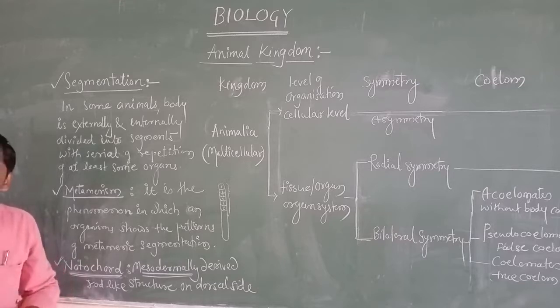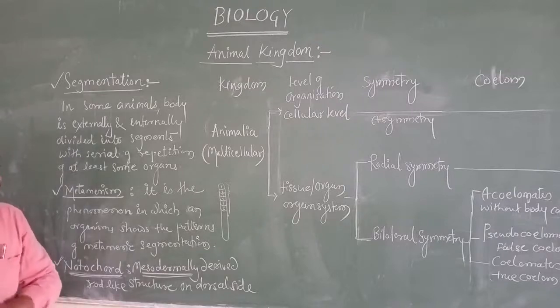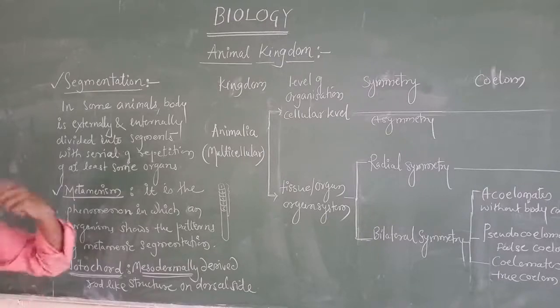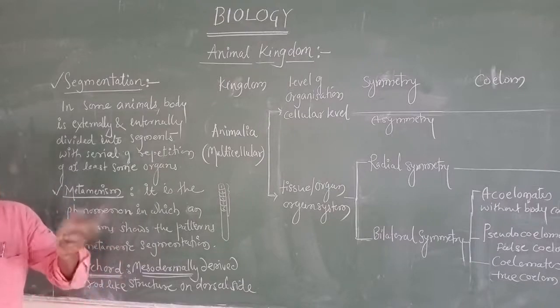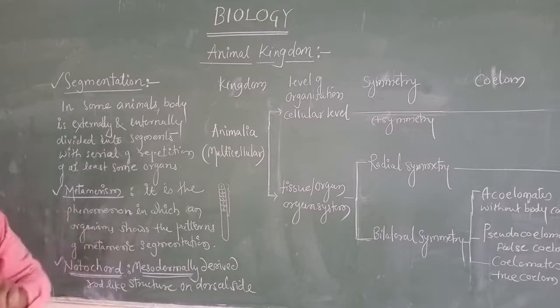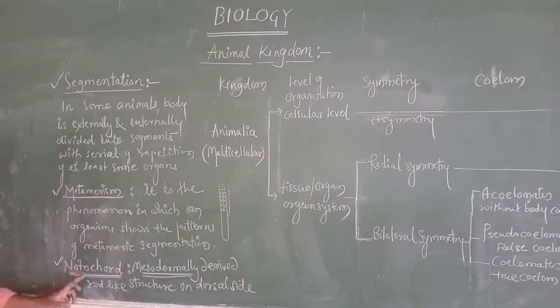One is ectoderm, the outer layer, and endoderm, the inner layer, and mesoglea is not differentiated. And when we studied the triploblastic organisms, during the embryonic development we find three layers: ectoderm, external, endoderm, internal, and in between these two we find another layer that is called mesoderm. Understood?